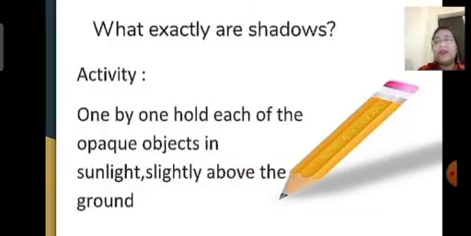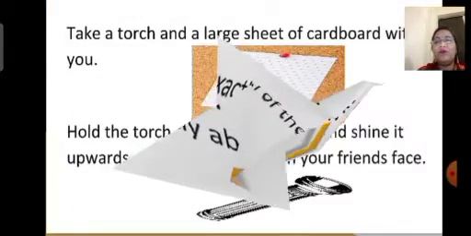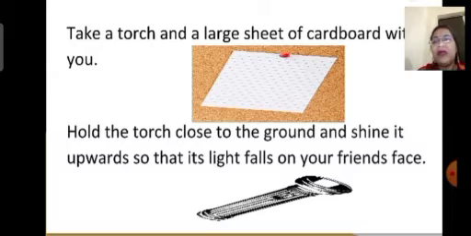And children, in this activity, what we have to do, one by one, is hold each opaque object in your hand in sunlight, slightly above the ground. Then what do you see on the ground? Here, children, the dark patch formed by each object on the ground is due to the shadow. You will observe that the dark patch formed by each object is due to its shadow.